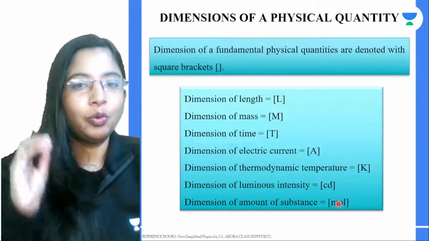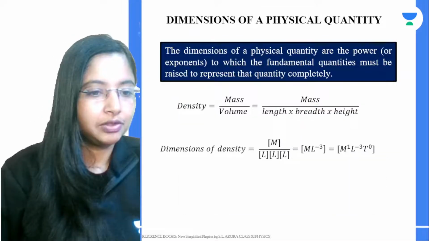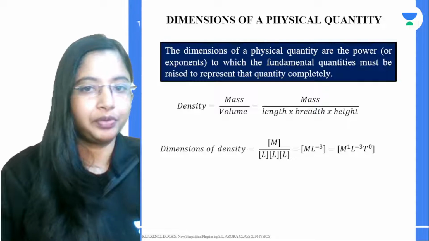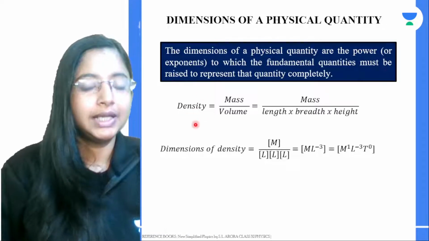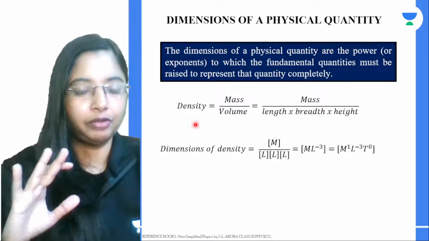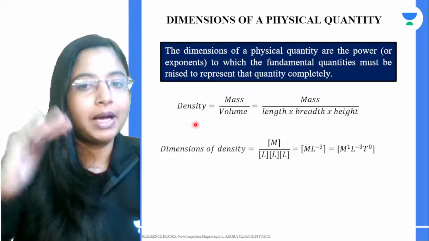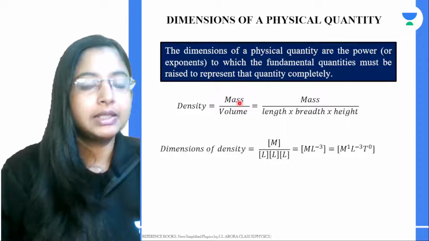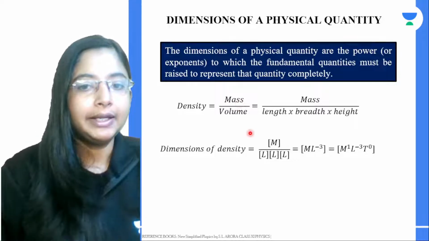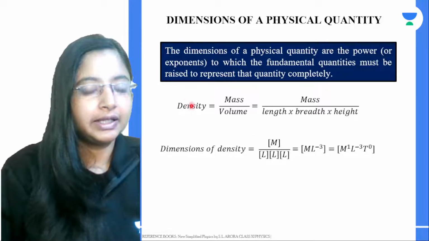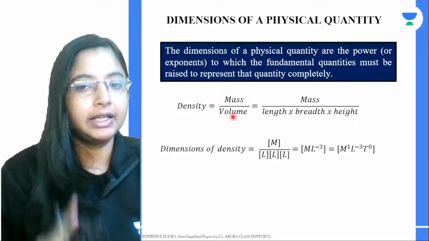Now, what do you mean by a dimension? This brings us to a basic question. Let's take density. Density is a derived unit, given by mass by volume. Mass is a fundamental physical quantity, but density is a derived quantity, and volume again is a derived quantity.